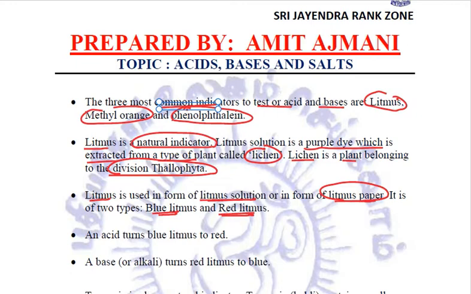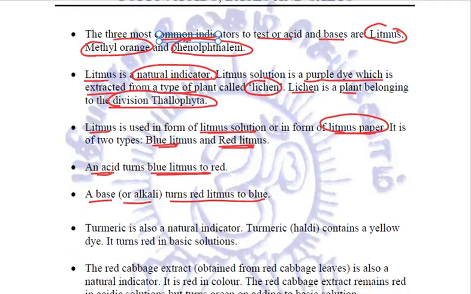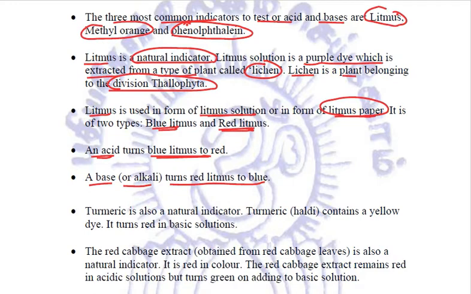Now what about the color changes? We all know and we must know that an acid turns blue litmus to red, and a base or an alkali turns red litmus to blue. So this is our first example of natural indicator. Another example of natural indicator is turmeric. This turmeric, which is also called haldi in Hindi, contains a yellow dye, and this yellow dye turns red in basic solutions, right?